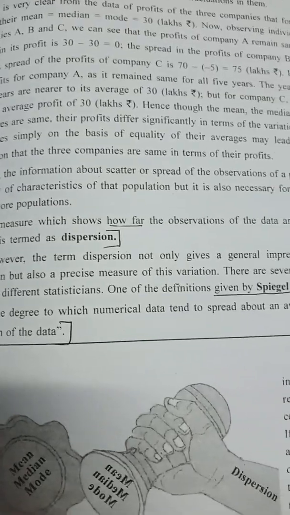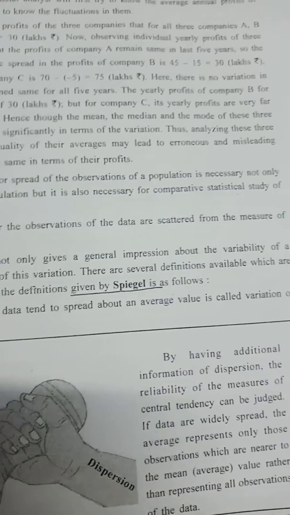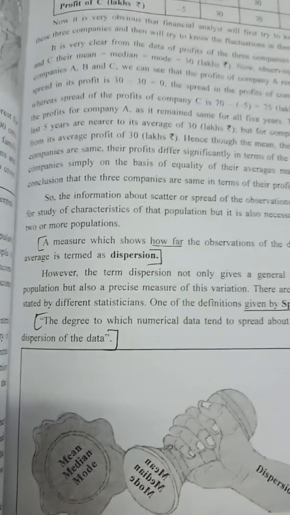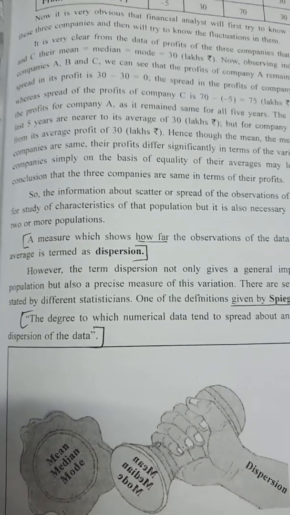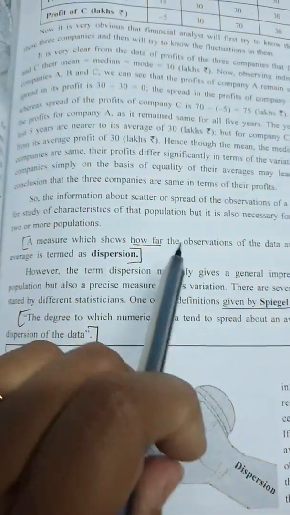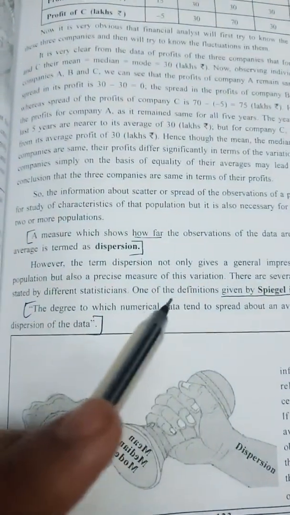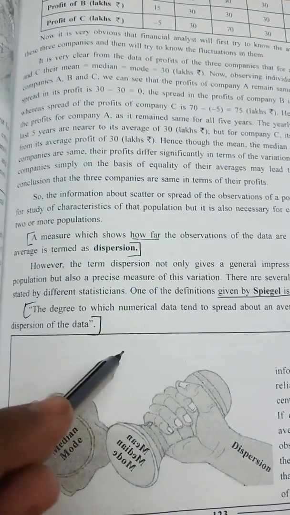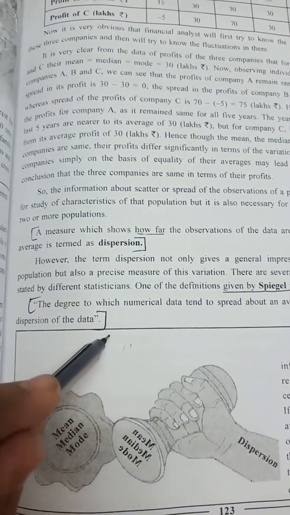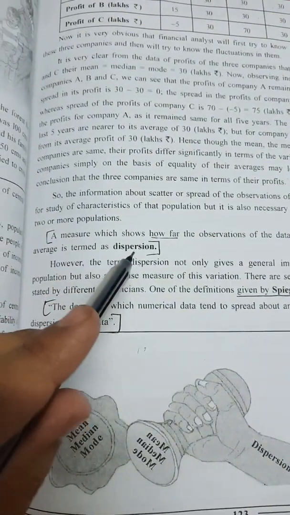A measure which shows how far the observations of the data are scattered from the measure of average is termed as dispersion. Means what they are telling is that a particular calculation shows how far the observations are from a particular point. A point is given, okay, this is our aim. From this aim, how far the observations are being scattered, that is known as what?